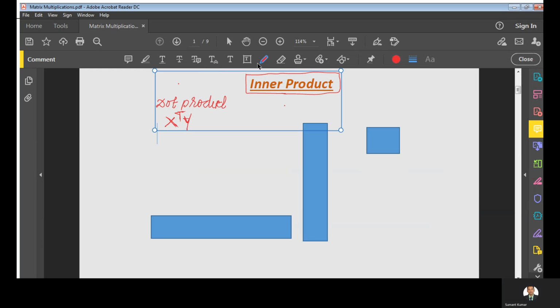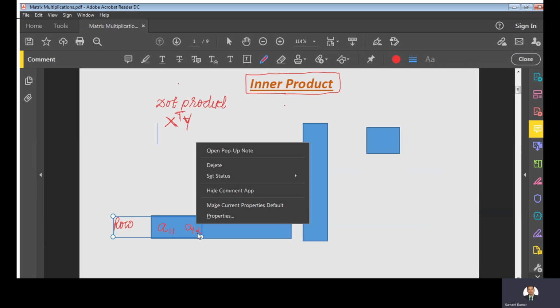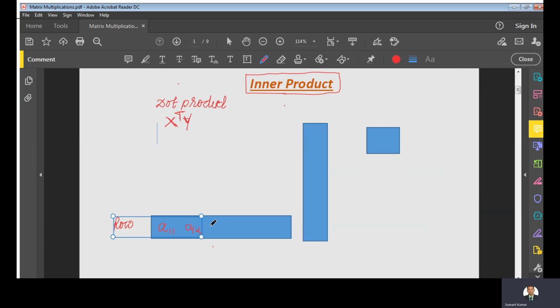Here I am taking a row vector, and let us take the elements of this row vector as a11, a12, because we are taking the first row, so accordingly I am naming it, and so on up to a1n.